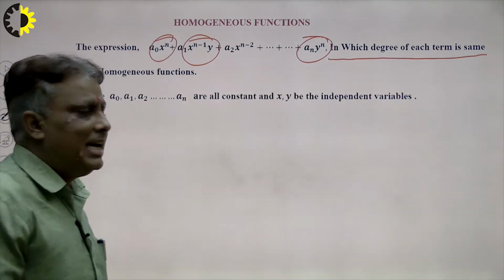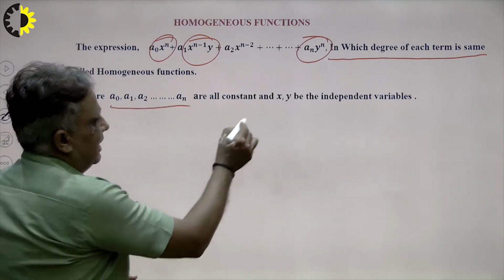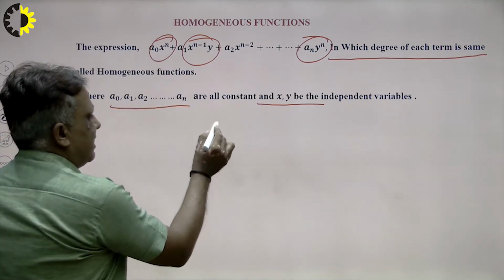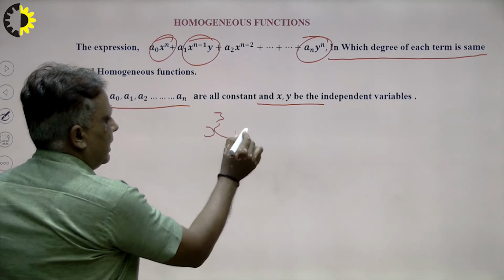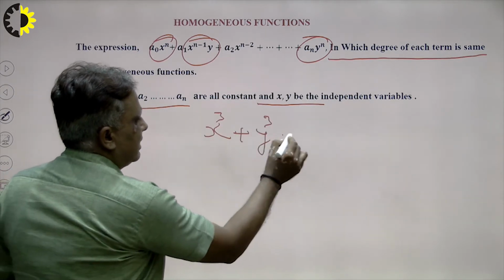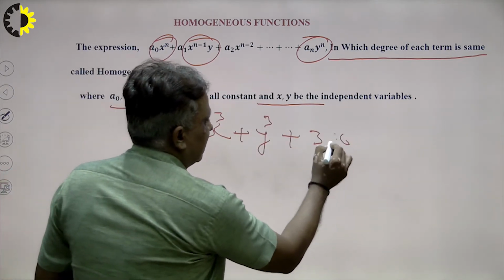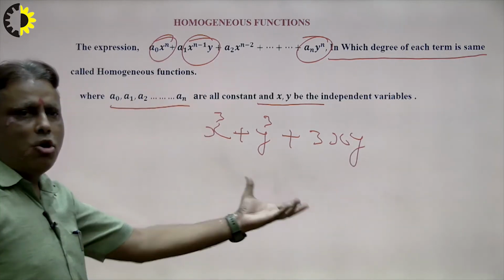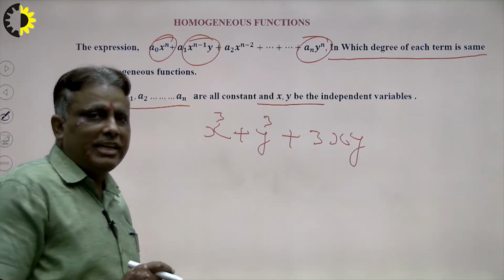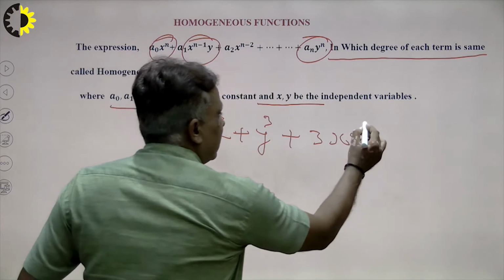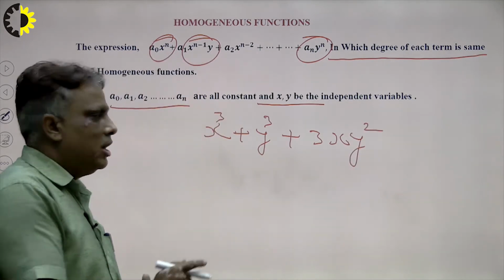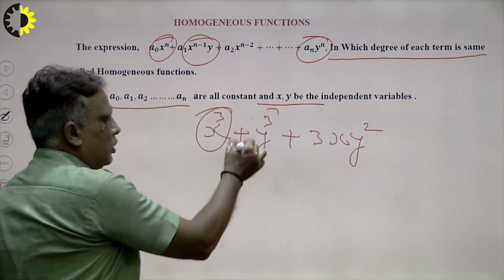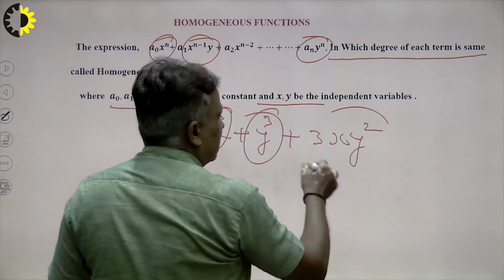So we can say that a naught to a n are constants and these are the variables x and y. Suppose I write the equation x cube plus y cube plus 3xy square. What is this? This is a homogeneous function with degree 3. The degree of this term is 3, the degree of this term is 3, and the degree of this term is also 3.